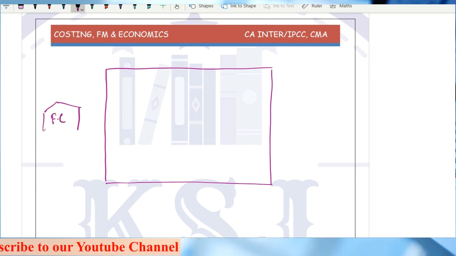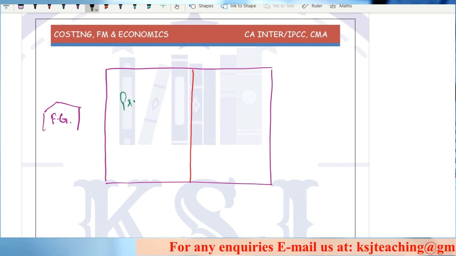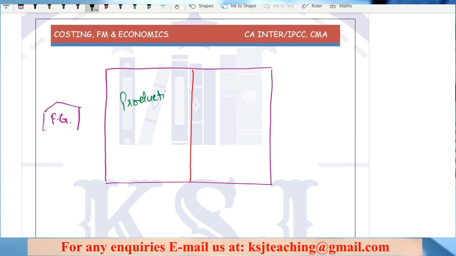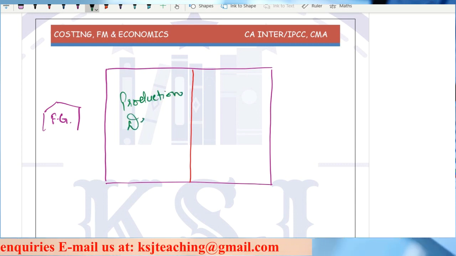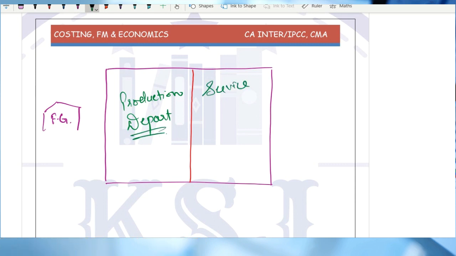Now, I will be dividing my factory area into two parts. One is going to be the production department, the second one is going to be service department.